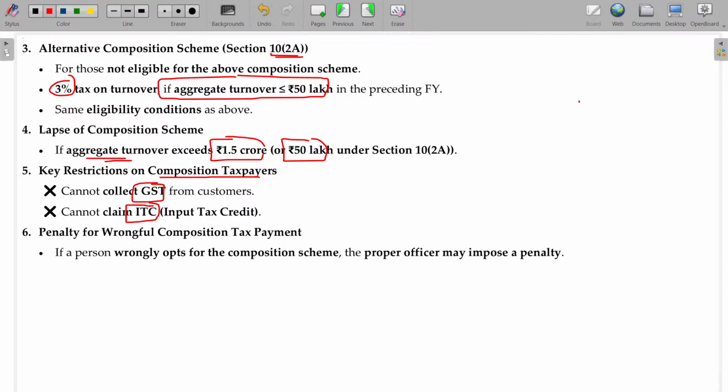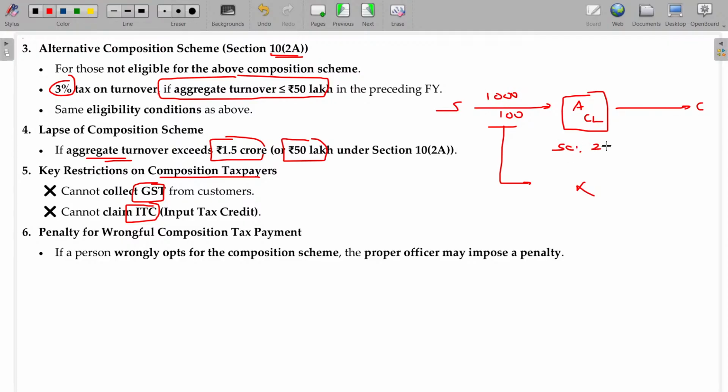Okay. For example, A being the composition levy supplier, and he gets the goods from his supplier and sells it to the customers, and 1000 rupees and GST paid on this being 100. For A, a composition levy supplier, this 100 rupees will not be available as ITC, as well as whatever the sale consideration may be, say 2000 rupees, GST will not be separately collected. That entire 2000 is assumed to be inclusive of the GST. As there is no GST for C also, ITC is not available.